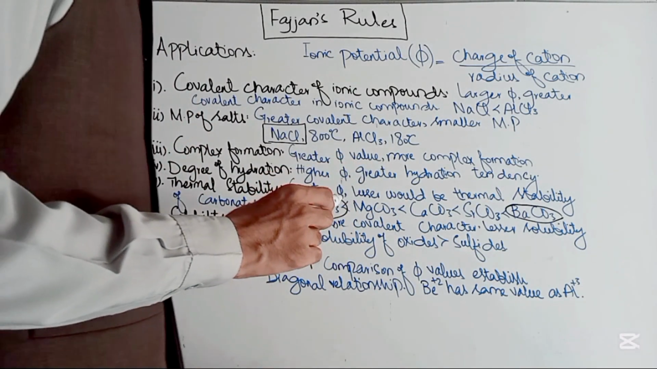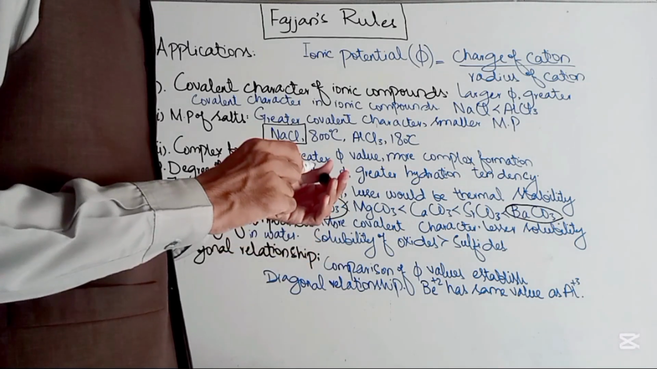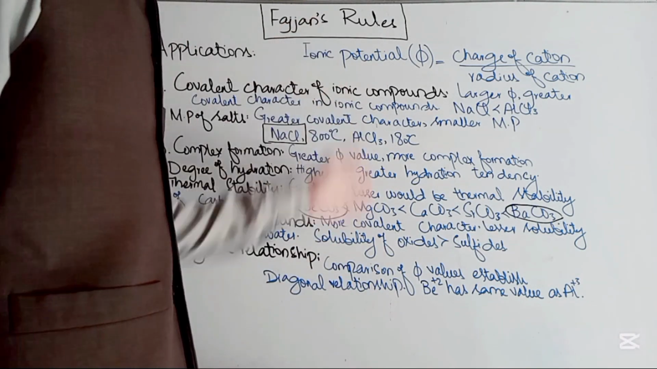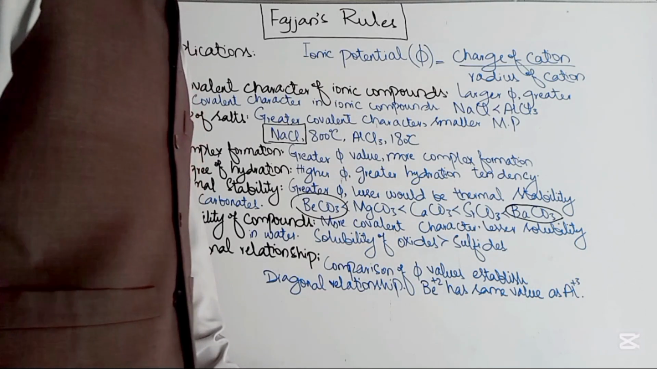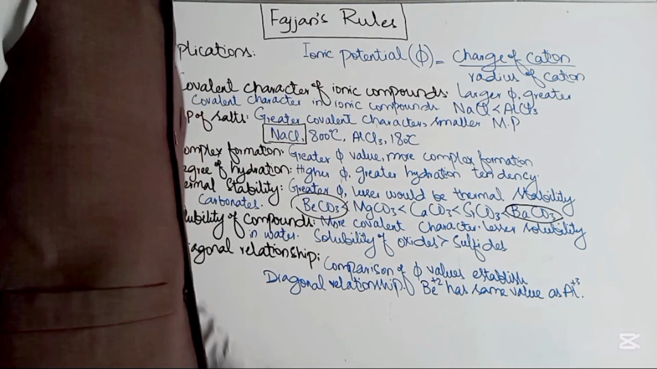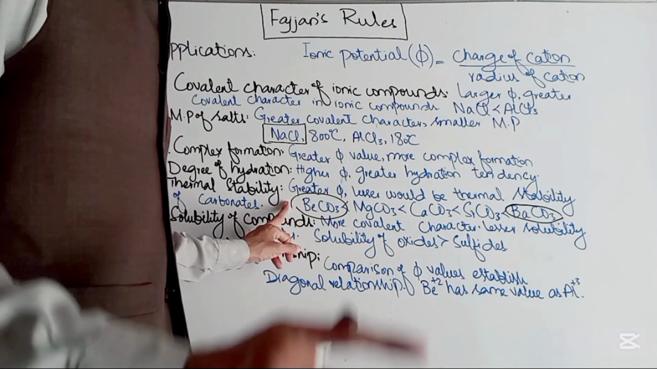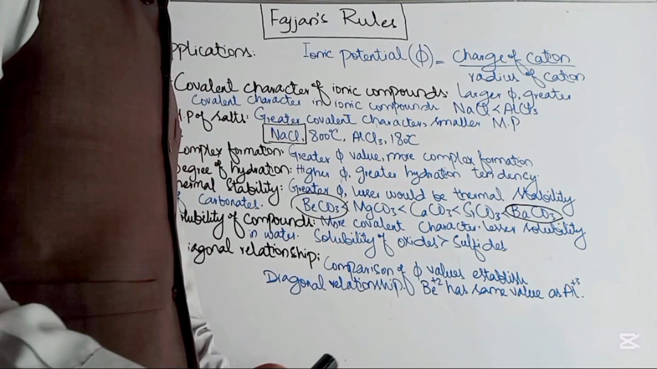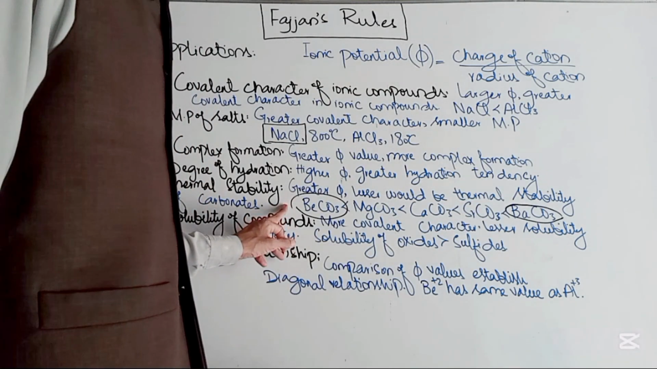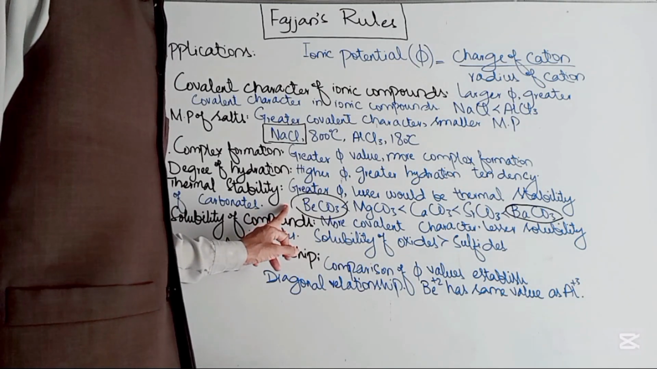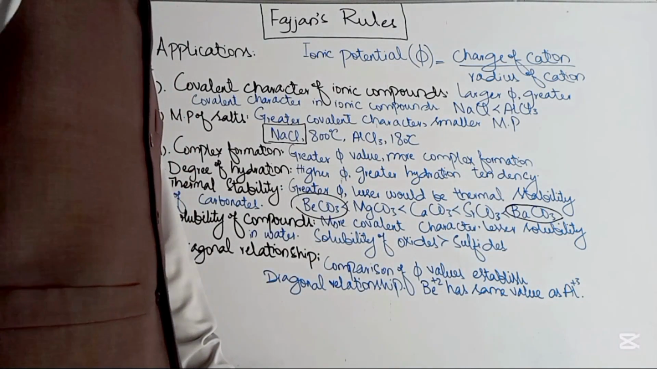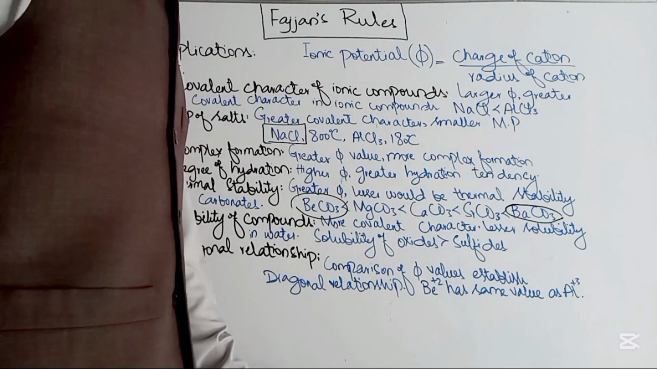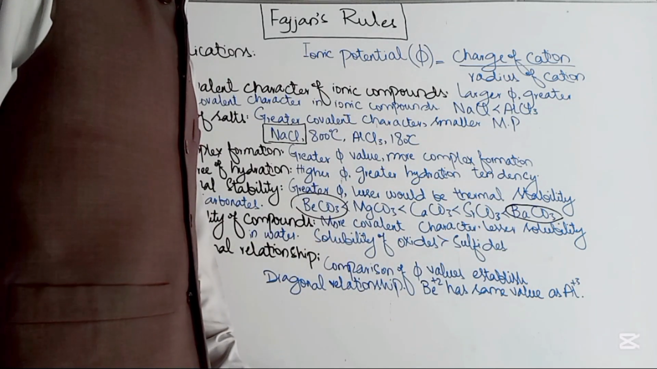Why is this happening? Because all these metals belong to group 2 of the periodic table, and down the group the value of polarizing power decreases. So beryllium would have the highest phi value, whereas barium plus 2 would have the smallest value. That's why the covalent character of beryllium carbonate is highest. And if we talk about barium carbonate, its ionic character is greatest, so its melting point and thermal stability would be greatest of all.